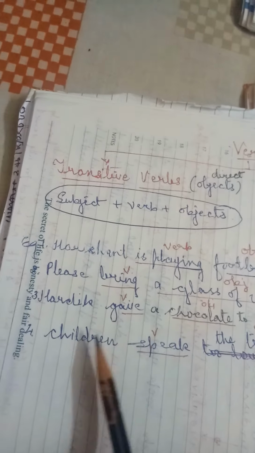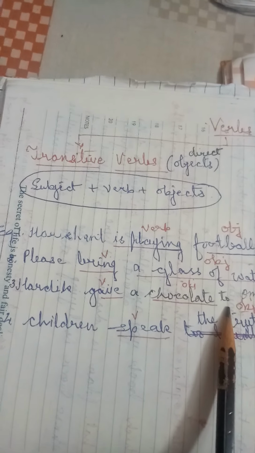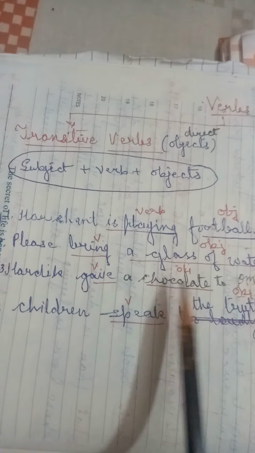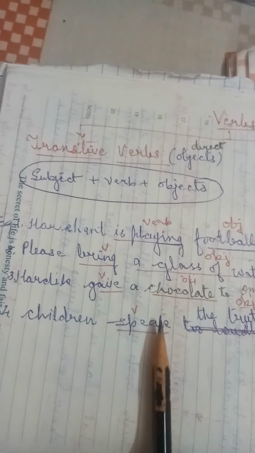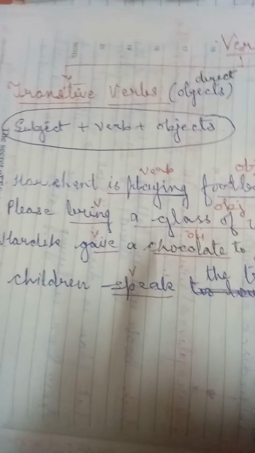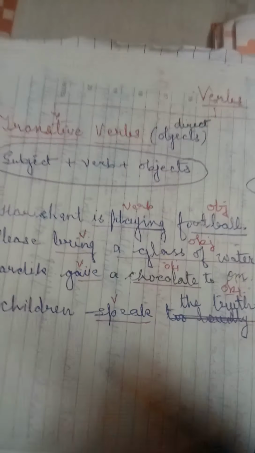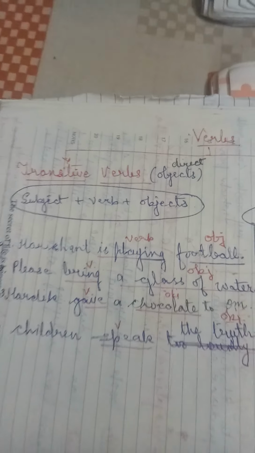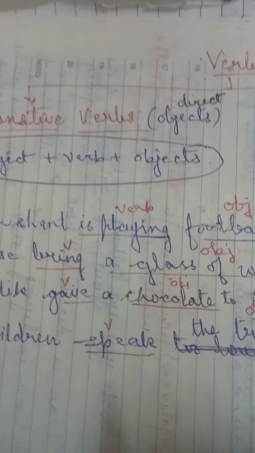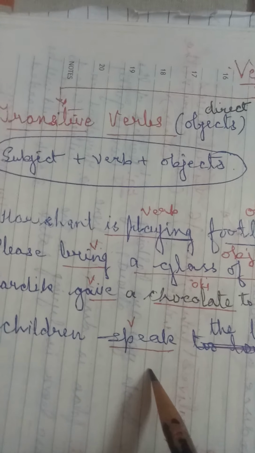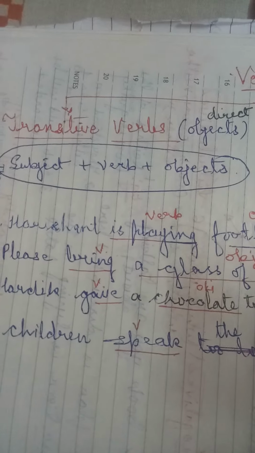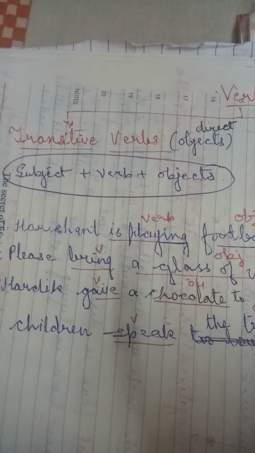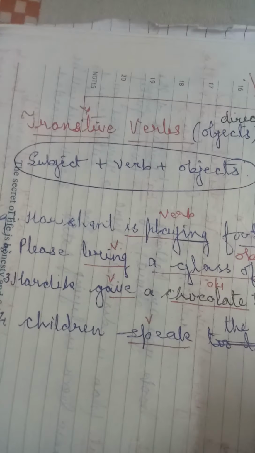Now see, Hardik gave a chocolate to me. If I say Hardik gave a chocolate to Om, here we have two objects. So here also we can say the verb is transitive. You can read another sentence. Children speak the truth. What is the object here? The truth. So it is a transitive verb. You can add so many examples, like I locked the cupboard. Here we have the verb and the object.